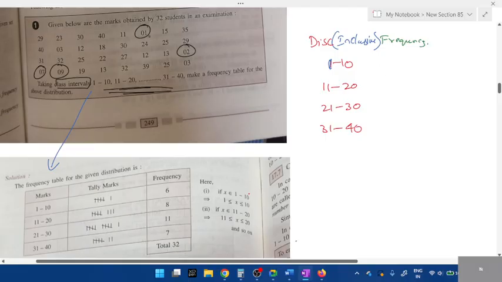Tell me all the values from 1 to 10, how many times. 0, 2, 7, 9, what else? 3. Anything else present? Can you see one more 3? How many numbers, students, total?